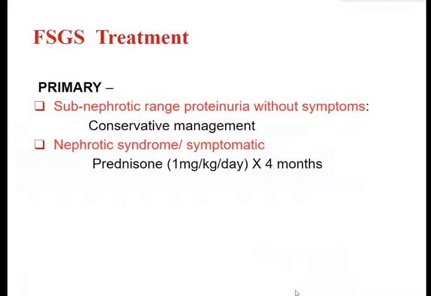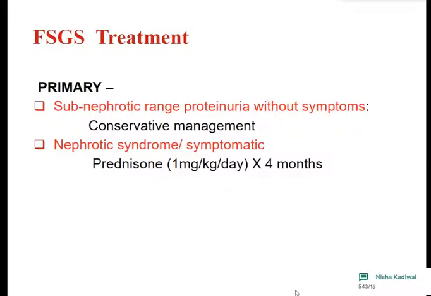How do you proceed on to treat FSGS, focal segmental glomerulosclerosis? In idiopathic or primary type, once you find that there is subnephrotic range proteinuria, that is proteinuria less than 3.5 gram per 24 hour, we proceed on to treat them with conservative management.